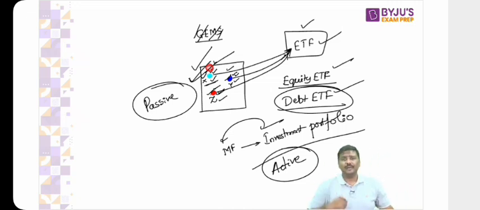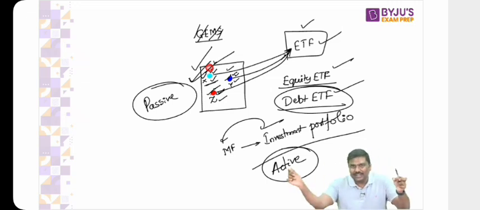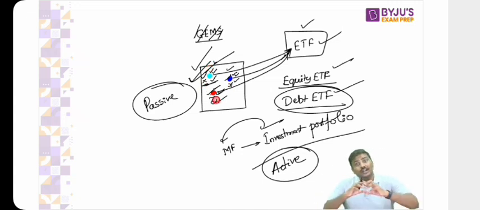It's like you are a shopkeeper. I can go back to the GEMS example, you understand it easily. You have purchased the GEMS, you want to sell the GEMS now. Are you allowed to open the packet of GEMS and sell individually the units? No. You will either sell the full packet or purchase the full packet. So you have purchased one ETF where there are shares of X, Y, and Z. You are not allowed to change the portfolio. You'll have to either hold the full portfolio or sell the full portfolio.